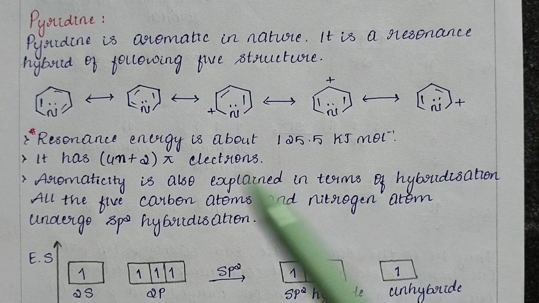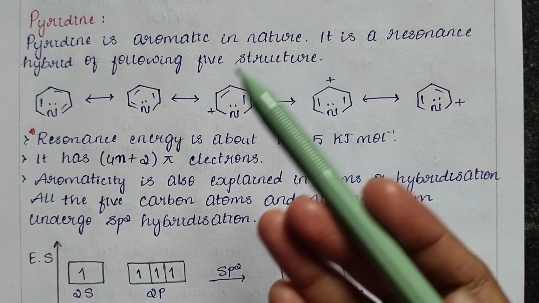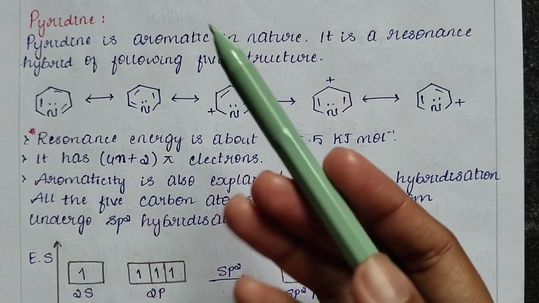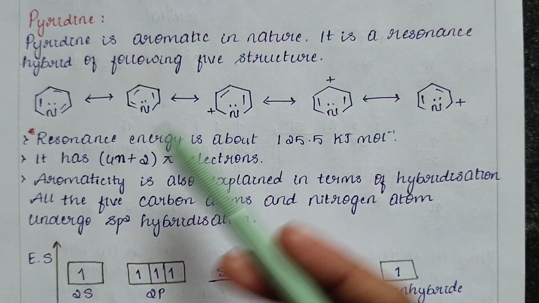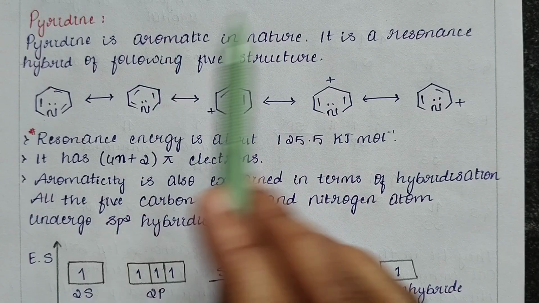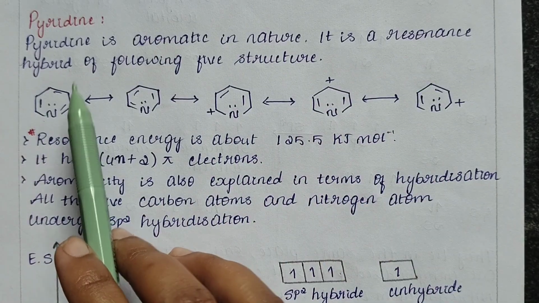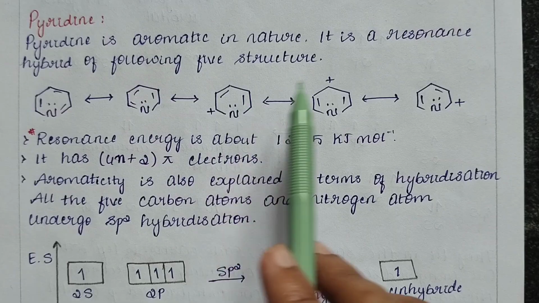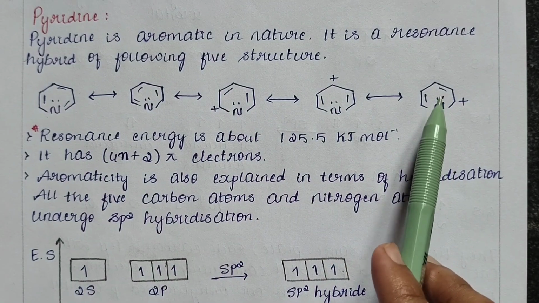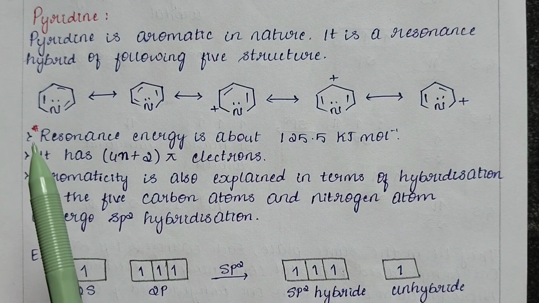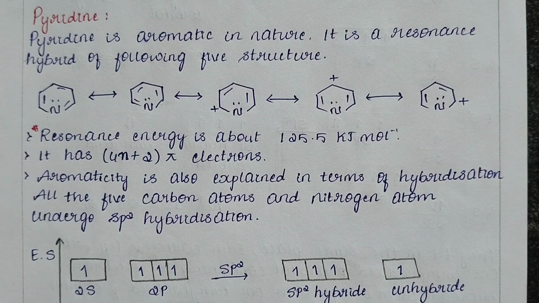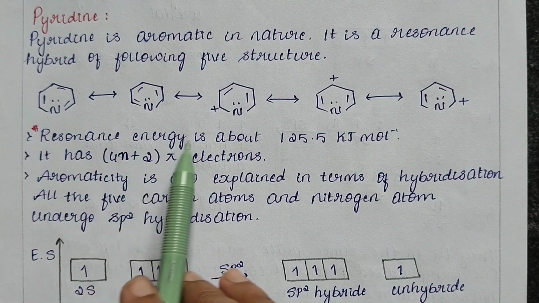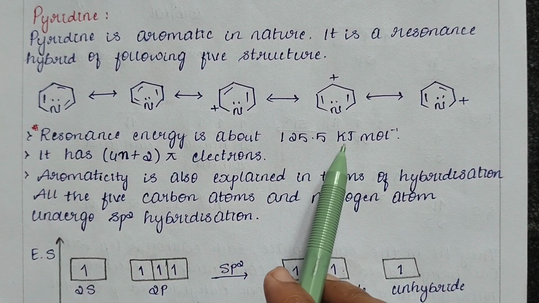Now we'll see the aromaticity and basicity of pyridine. We know pyridine is a heterocyclic compound and it is aromatic in nature, and it is the resonance hybrid of the following 5 structures. We know that this is the structure of pyridine, and the 5 resonating structures of pyridine are as follows. And here also we can see that there is a lone pair of electrons on the nitrogen atom. Here, the resonance energy is about 125.5 kilojoules per mole.